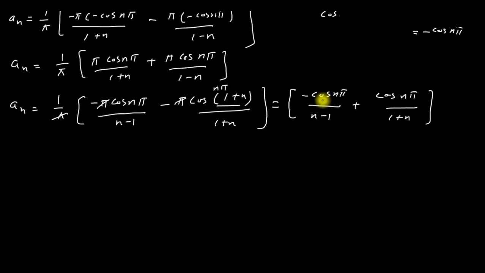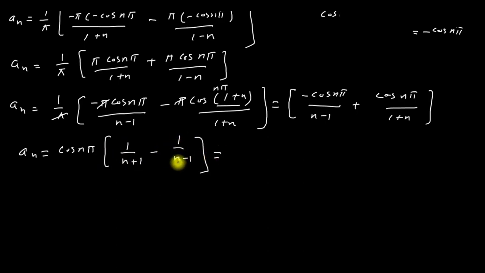Now from here I have to take cos n pi as common. So a_n is equal to cos n pi into 1 over n plus 1 minus 1 over n minus 1.